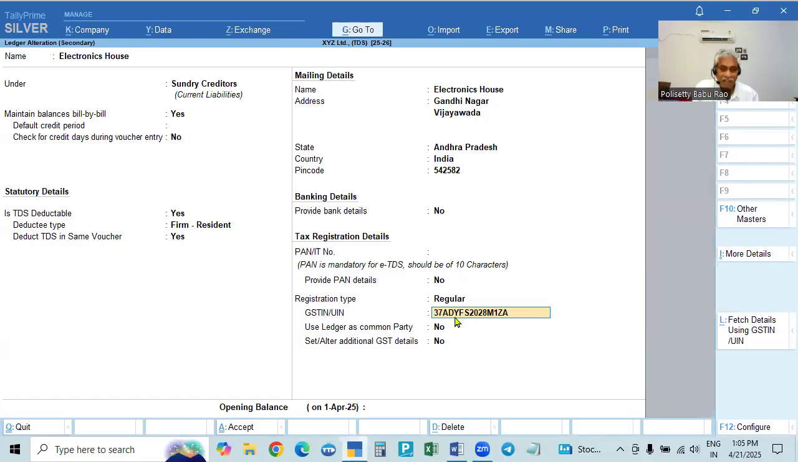Already, so many lakhs of rupees means you will be having GST registration. Take the GST registration, type it, copy it here, paste it here.